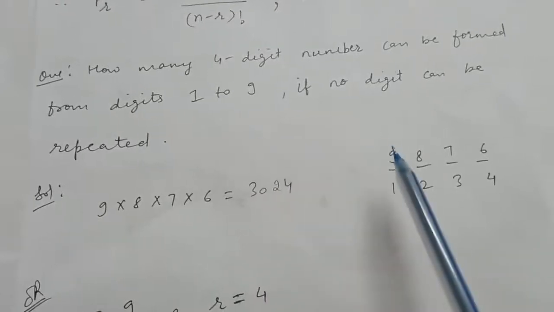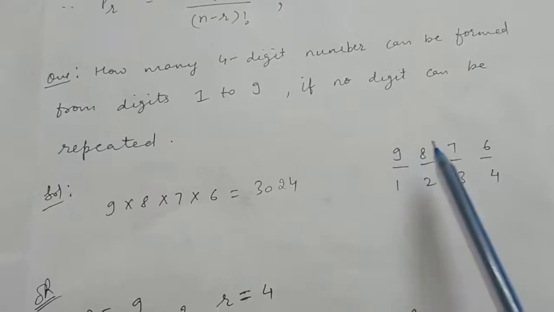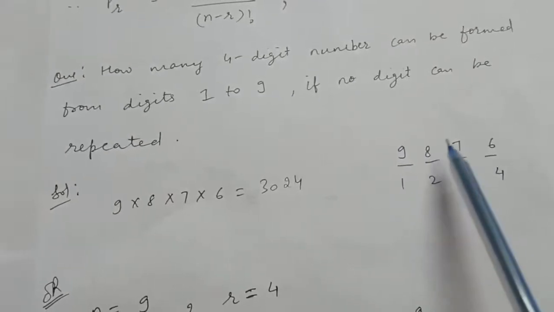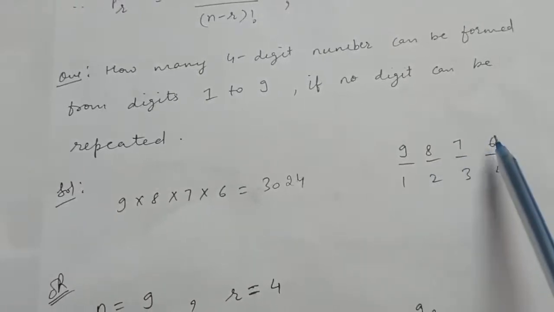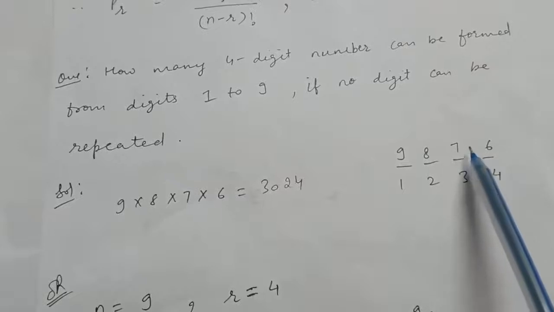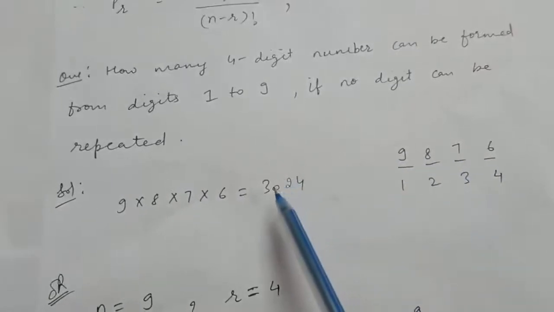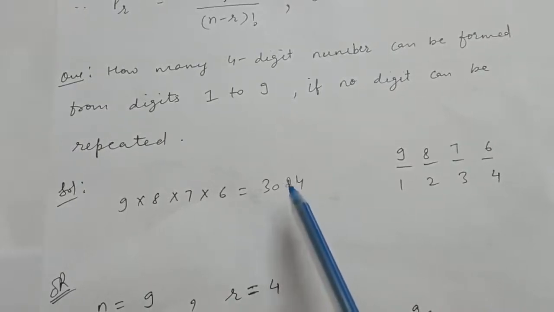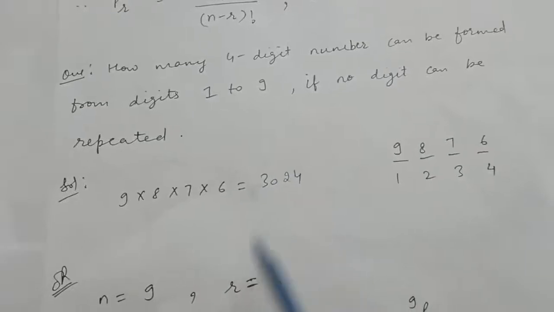For the first place we have 9 options, because digits cannot be repeated. For the second place we have 8 options, then for the third place 7 options, and for the fourth place 6 options. Therefore, by the fundamental principle of counting, the number of 4-digit numbers that can be formed is 9 into 8 into 7 into 6, which is this.